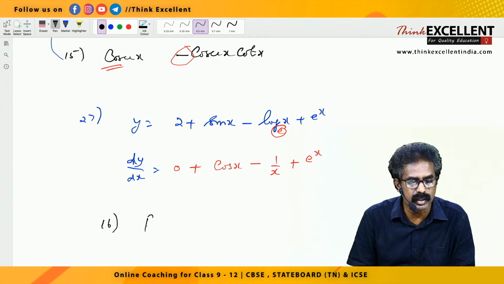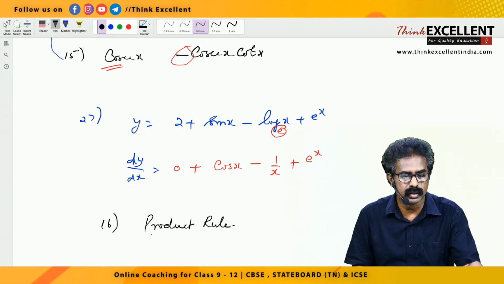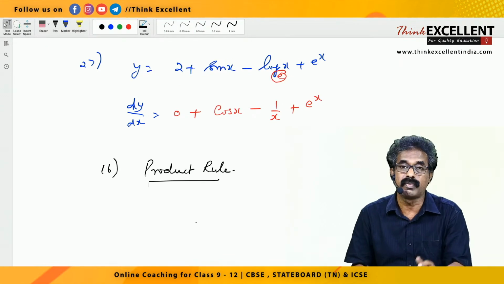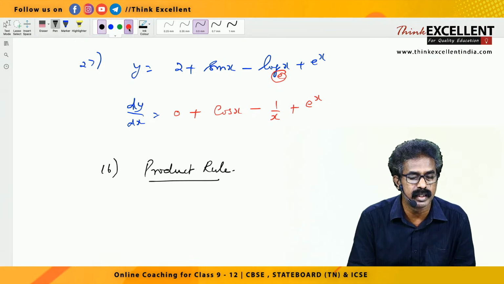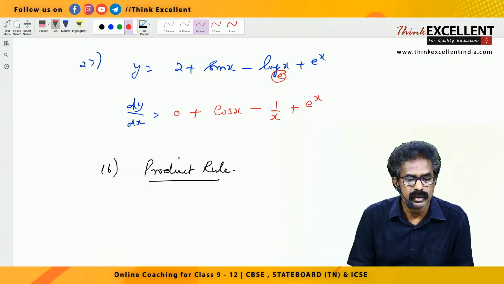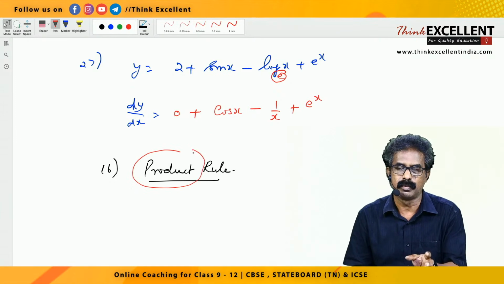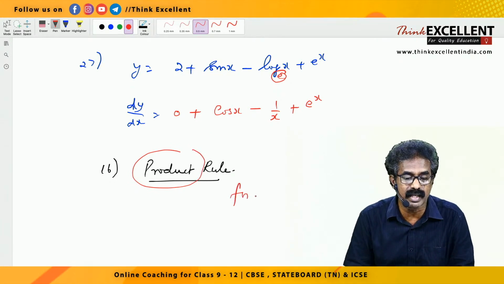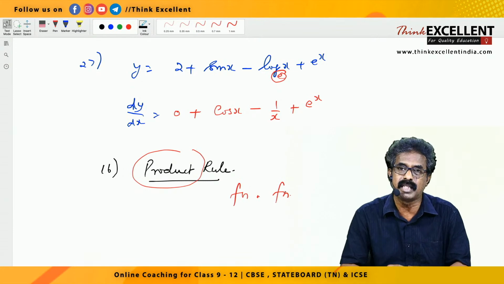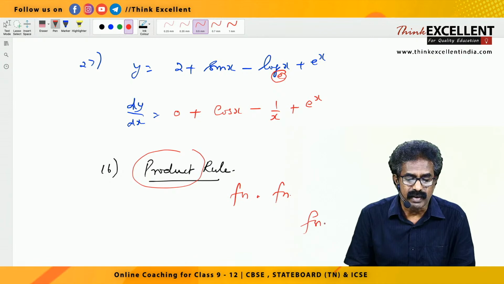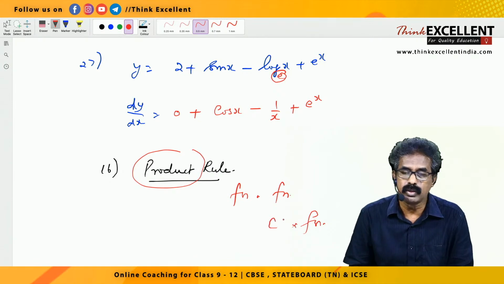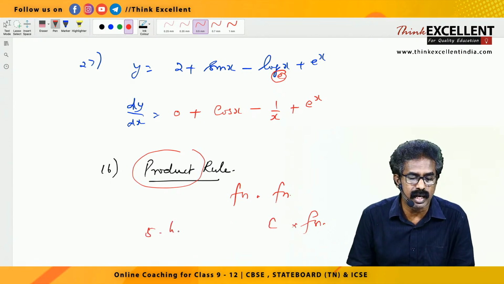That's a very important one called the product rule. Please look at this one. I'll tell you what that rule is for, but before that, when to use this formula and how to use it, you need both. Listen here, product rule, the name itself says it: product of two functions. It should be a function into another function. Function means there should be some variable, right? Suppose a function into a constant, don't use product rule. For example, 5 into log x, don't apply product rule because this is a function, this is a constant, right?